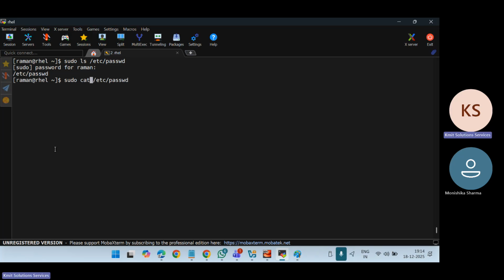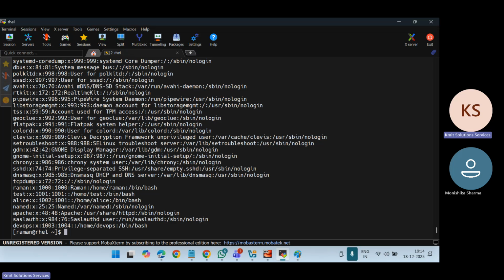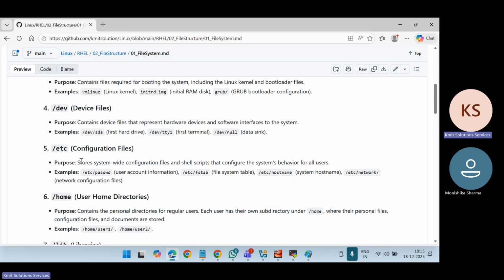So this is a system configuration file where we have the users, like the DevOps user I have created, Apache user, Raman user. So many users I have created, and all that information is here. Same with the group file. So the purpose is to store system-wide configuration.